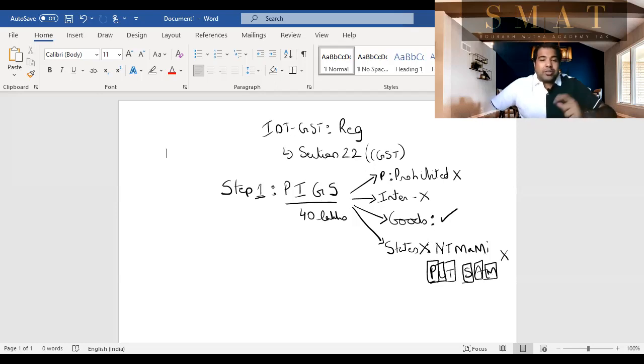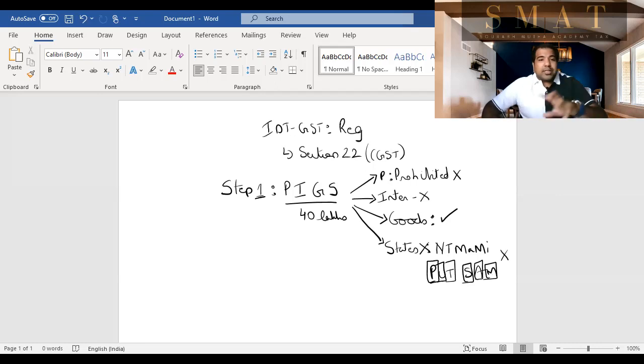So every time, guys, go to step 1 first, see if PIGS is there. Prohibited goods you cannot make, interstate supply you cannot make, you should only be in a good supply, and you cannot be in these states. NT Mami and put SAM. NT is Nagaland, Tripura, Manipur, Mizoram, and put is anything but northeast, that is Puducherry, Uttarakhand, and Telangana, and SAM is again northeast, that is Sikkim, Arunachal Pradesh, Meghalaya.